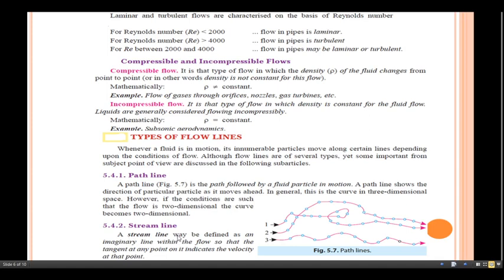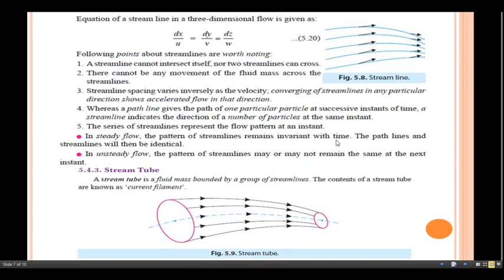The equation of the streamline in a three-dimensional flow is given as dx by u equals dy by v equals dz by w.